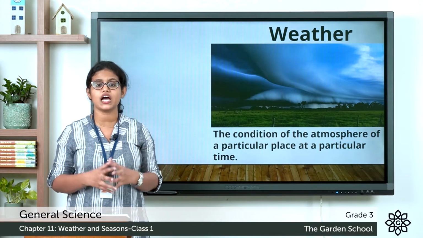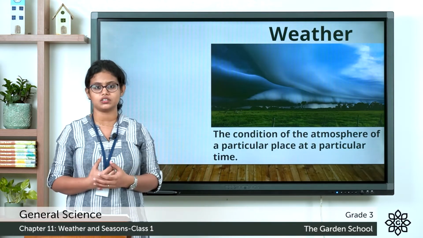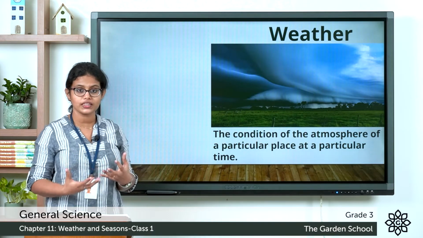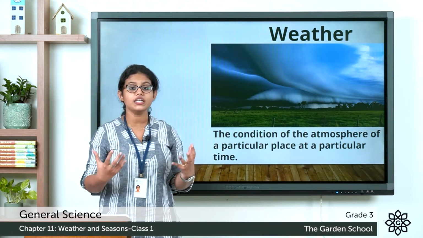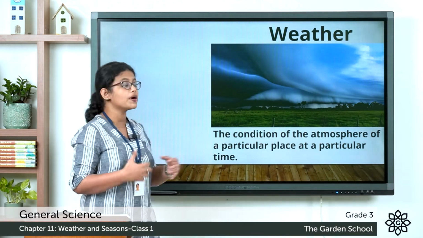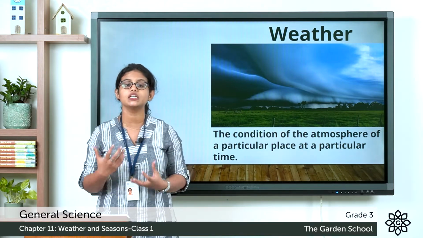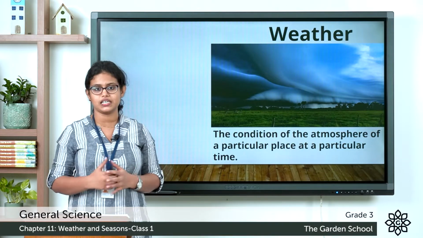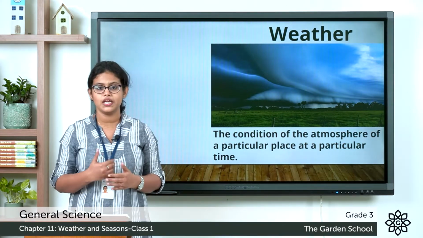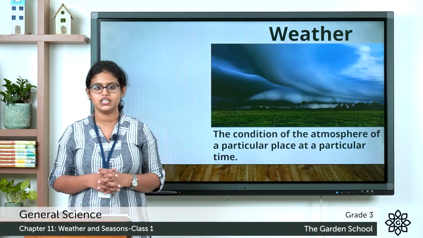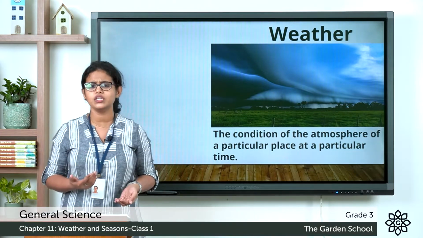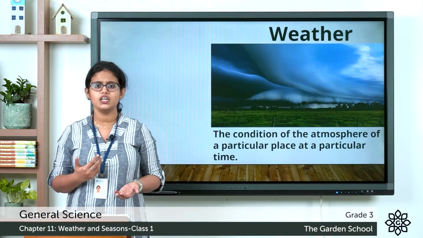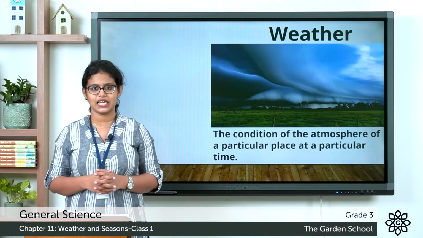The layer of gases that surrounds the Earth, we call it atmosphere. So weather is the condition of the atmosphere of a particular place at a particular time. It does not remain the same. It changes frequently. It can be sunny, windy, or cloudy, changing day to day and time to time.